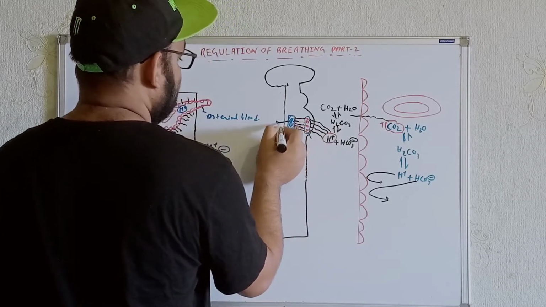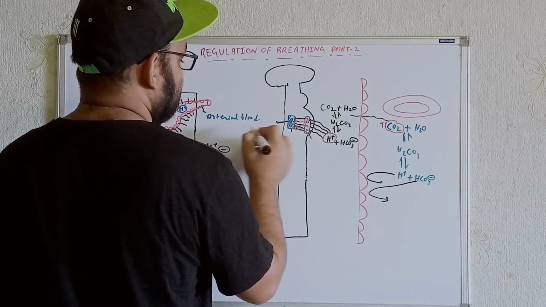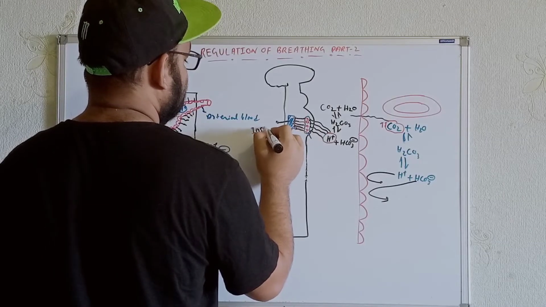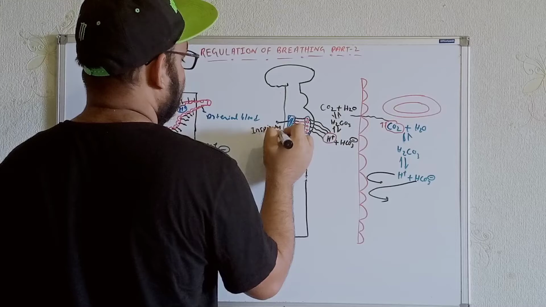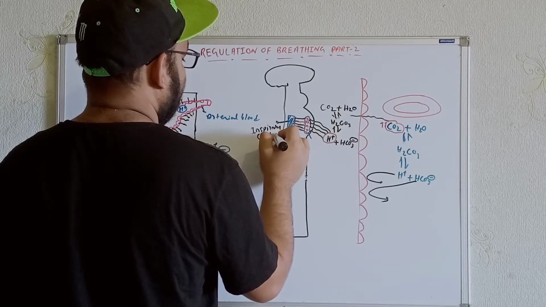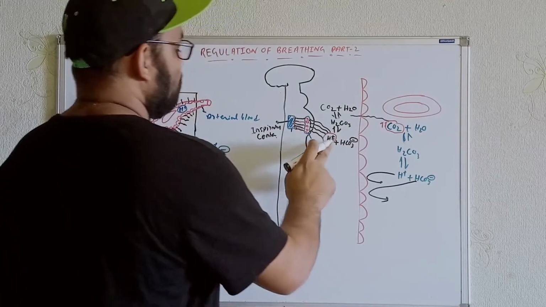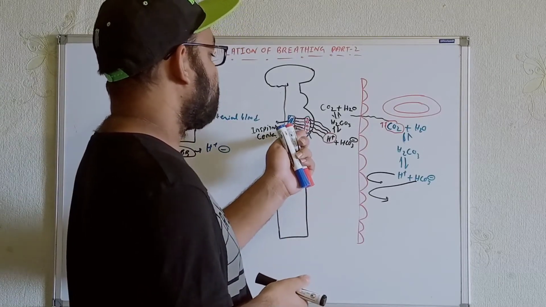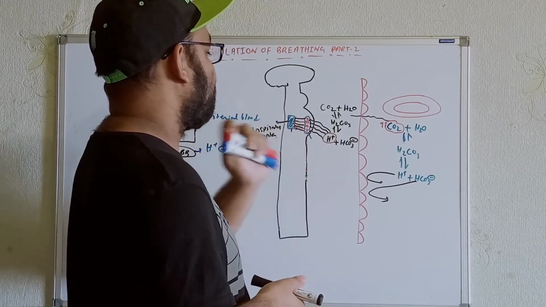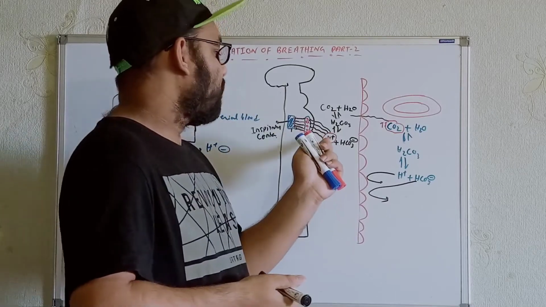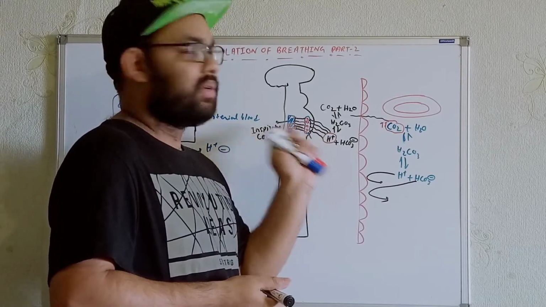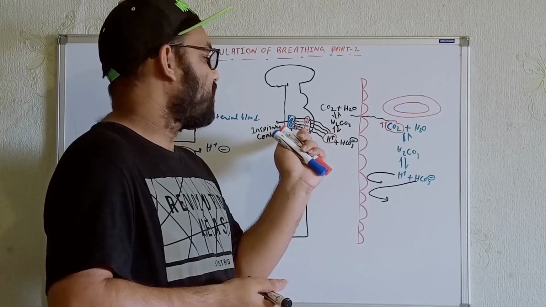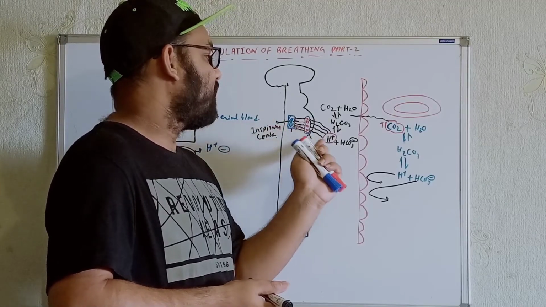The pacemaker is the inspiratory center. Try to understand: these protons will stimulate the neuronal cells over here, or you can say the central chemoreceptors. These central chemoreceptors are very sensitive to carbon dioxide.